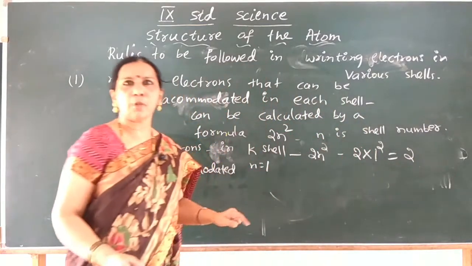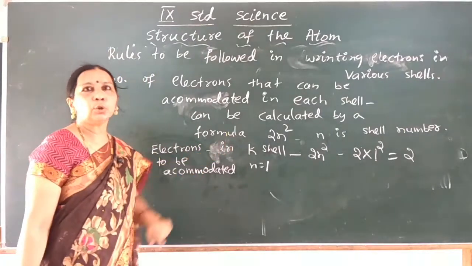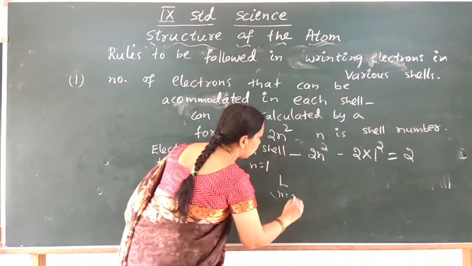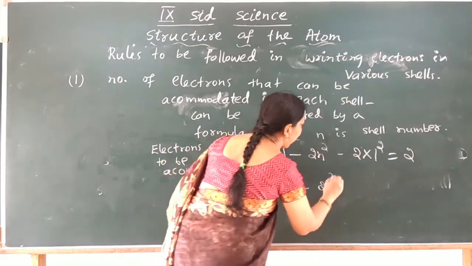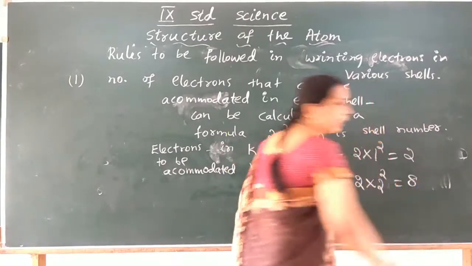So a maximum of 2 electrons can be accommodated in the K shell. If you consider the L shell, n is equal to 2, so 2n square is 2 into 2 square, which is 8 electrons.